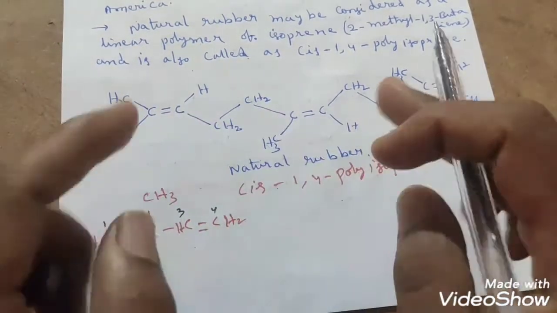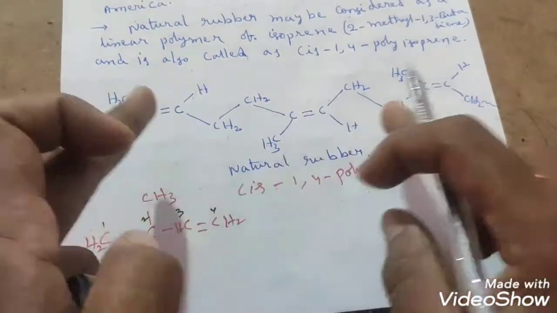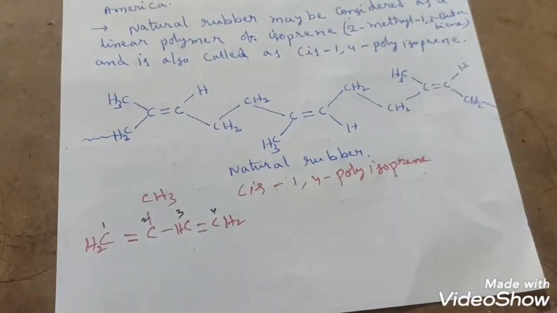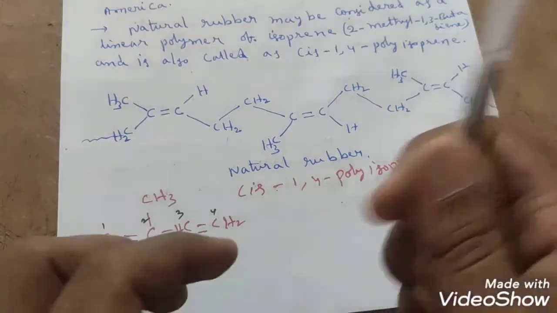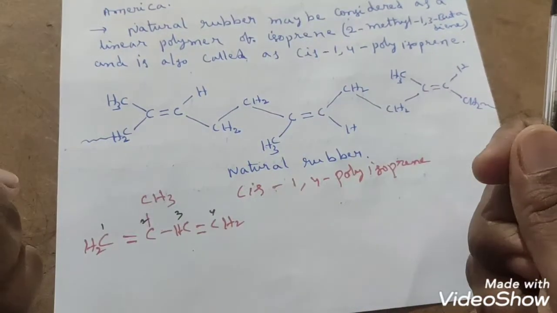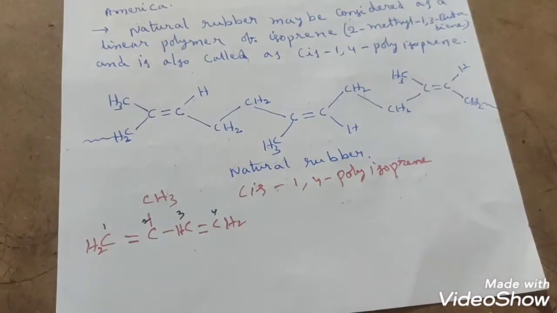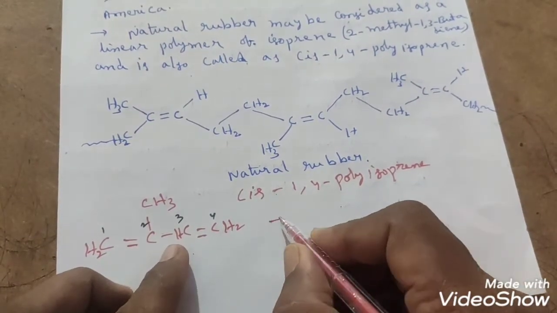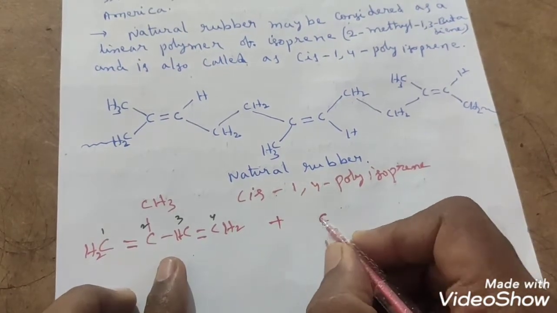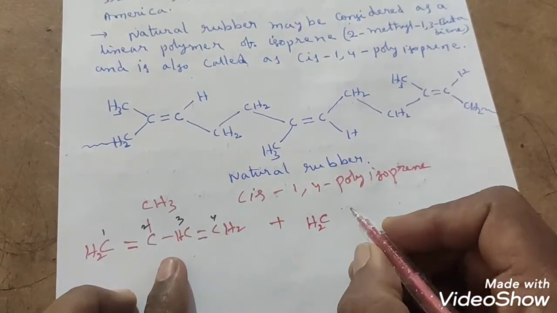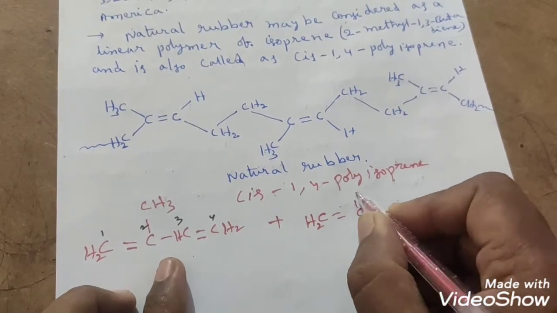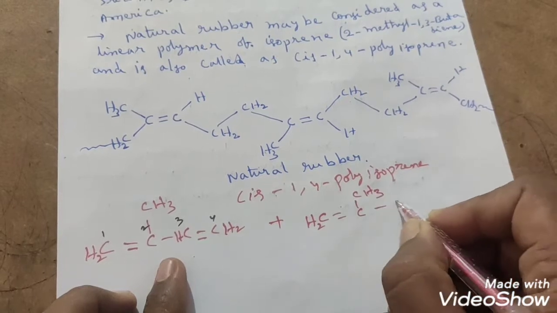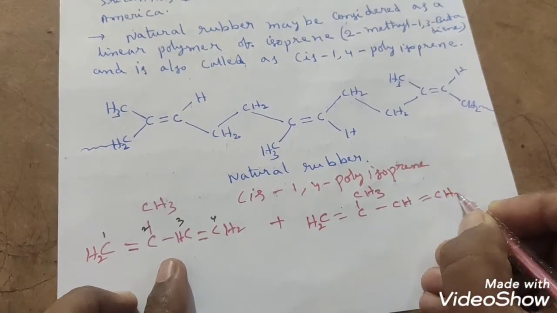So how do we get these repeating units, sir? How have the units joined here? Just by taking two molecules, and observing how they have joined, you will get it easily, students. One unit I have taken and one more unit I am drawing here, the same unit, 2-methyl 1,3-butadiene: CH2 double bond C, CH3, CH double bond CH2.